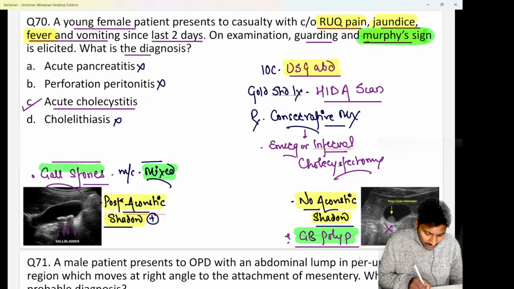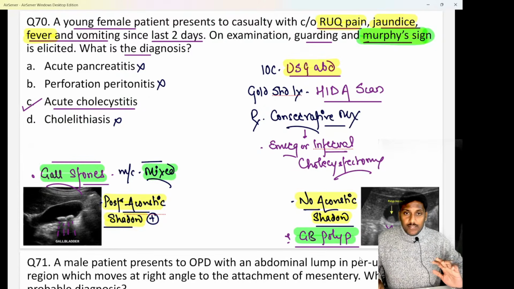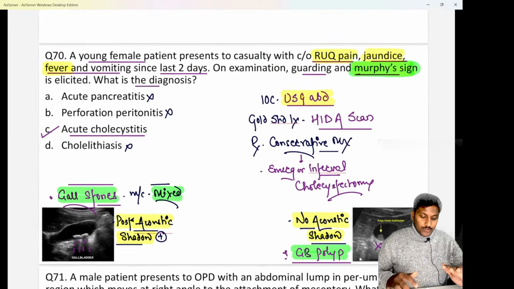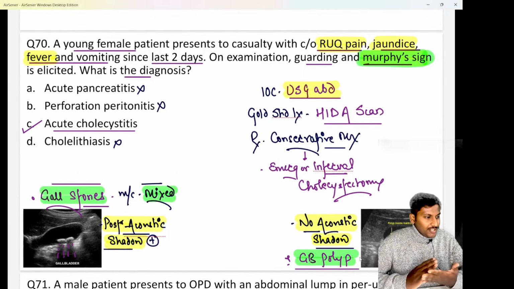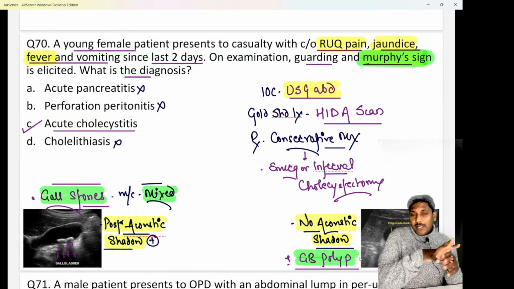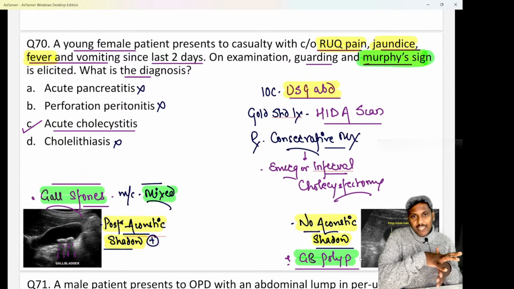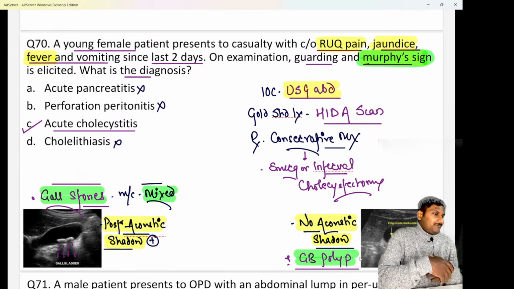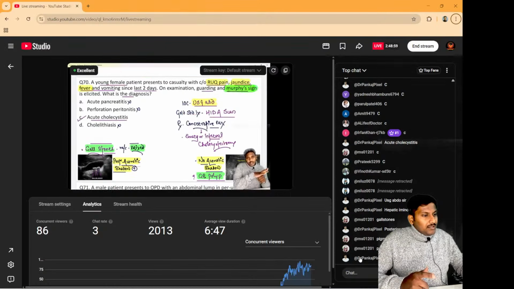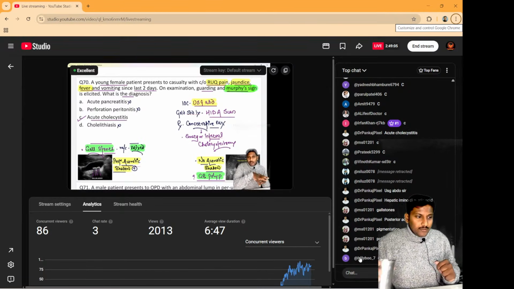Now I want to ask you one question, as there are a few more questions. Do you want to continue with the same session and finish off the questions? One option is to continue the session and finish it off. The second option is to continue tomorrow, but tomorrow I'll be able to continue only in the morning because in the evening I need to travel. So tomorrow morning, around 10 or 11 a.m., I'll be able to continue. The third option is to stop over here, and this is it. Let me know what you want, so accordingly we can take the decision.